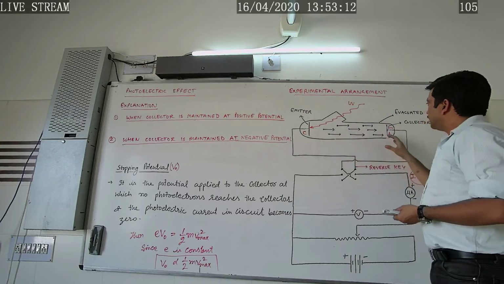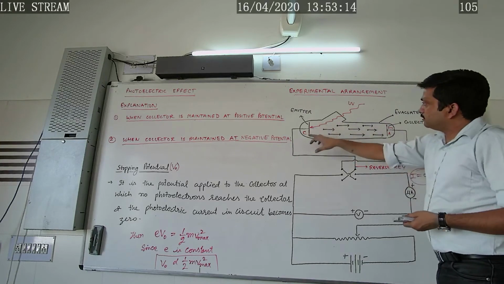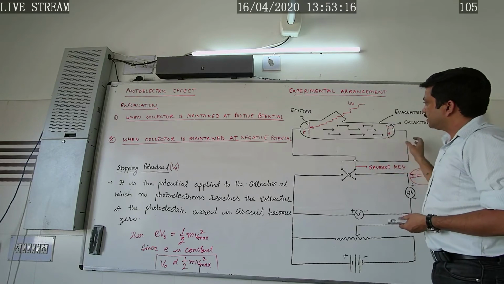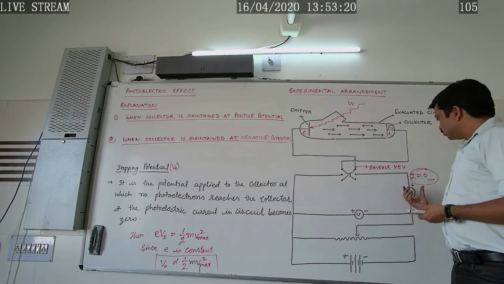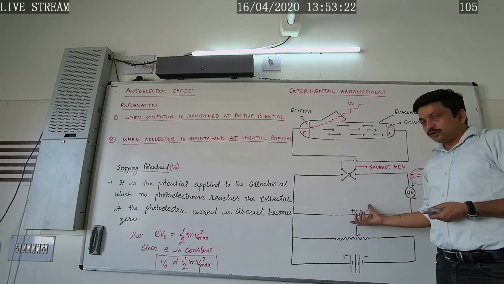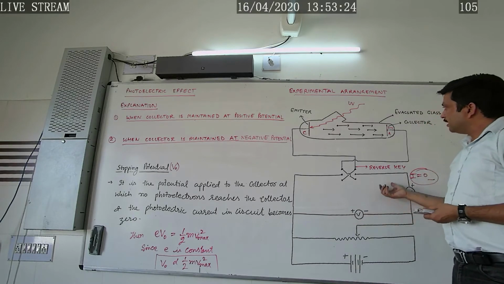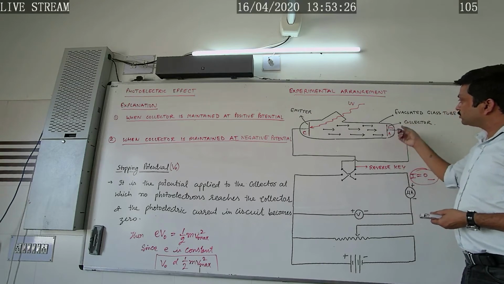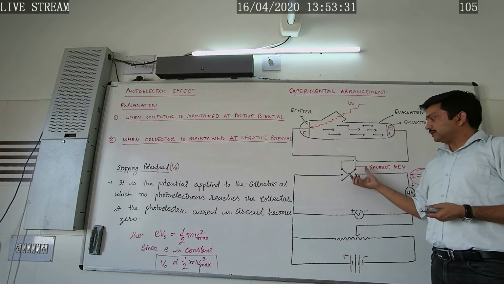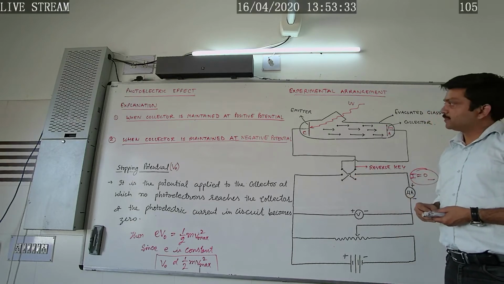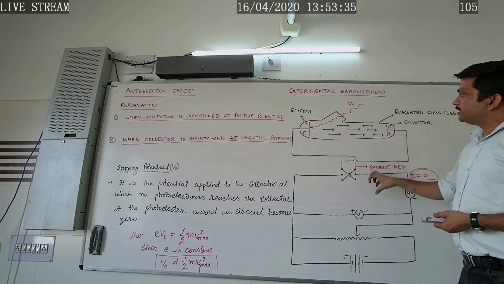Further, the emitter and collector are connected with a variable source of electric field through the microammeter and voltmeter. In order to reverse the polarity of the collector, a reversing key or commutator is attached, as shown in the figure. This was the experimental arrangement.